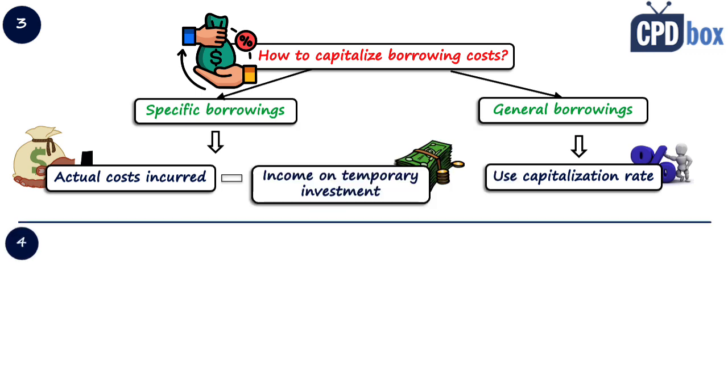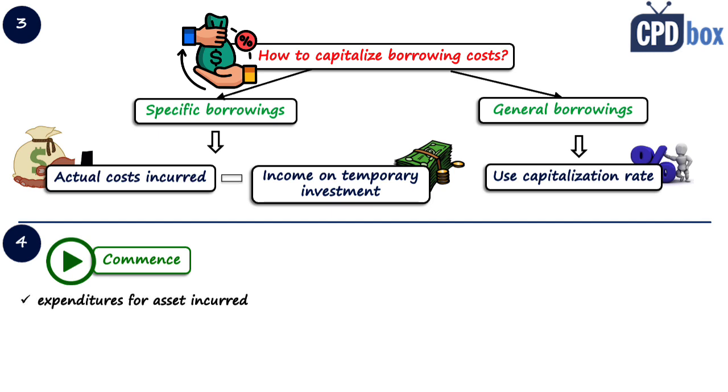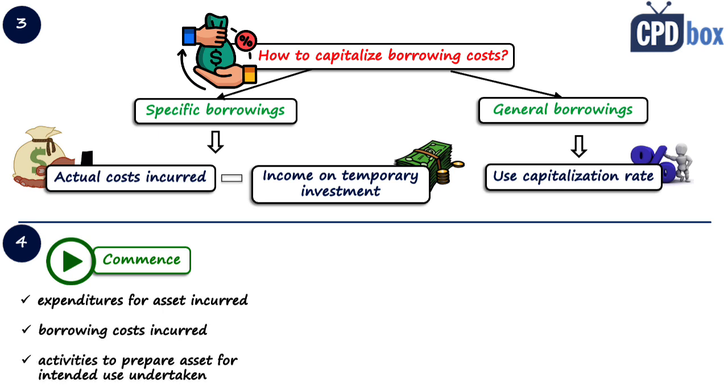The last question is when to capitalize, so let's break this down. First, when to start or commence. Under IAS 23, you need to start capitalizing when the expenditure for an asset was incurred, the borrowing costs were incurred, and activities necessary to prepare the asset for its intended use or sale were undertaken, and all three conditions must be met. So if you took the loan but have not acquired the asset yet, then the interest for that first period is expensed.